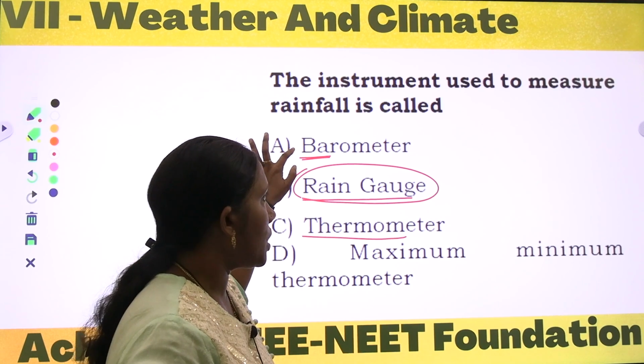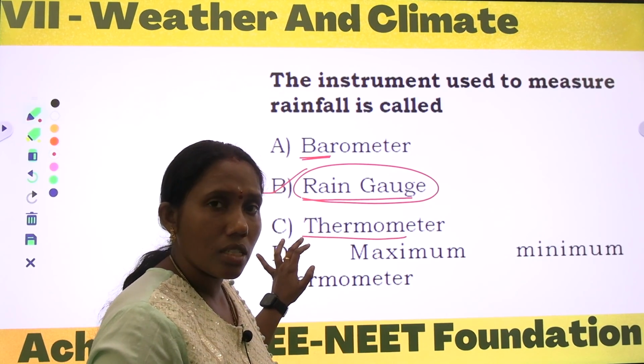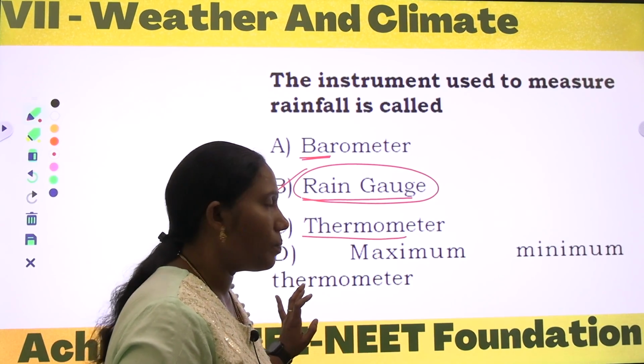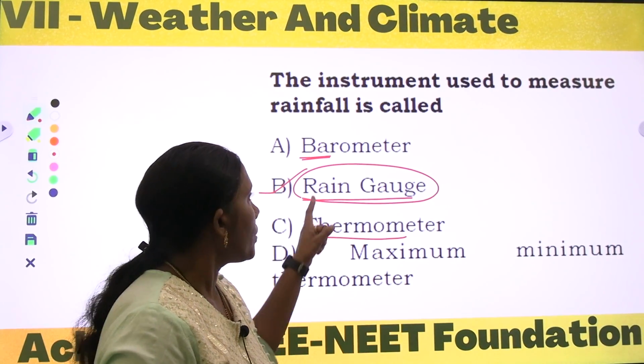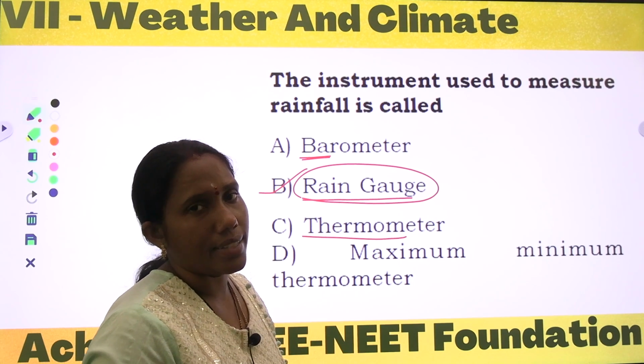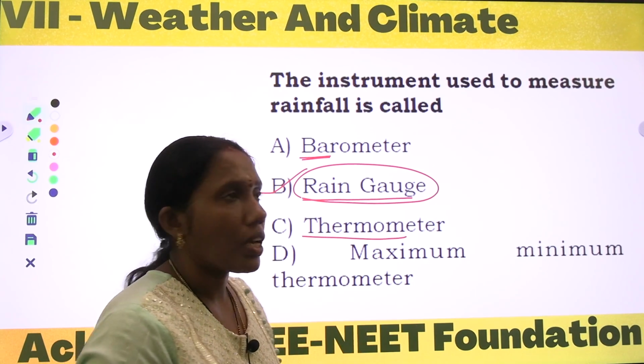So barometer is for pressure, thermometer is to measure temperature, and maximum minimum thermometer is used to measure the highest and lowest temperatures. So our answer is rain gauge. Rain gauge is used to measure the rainfall.